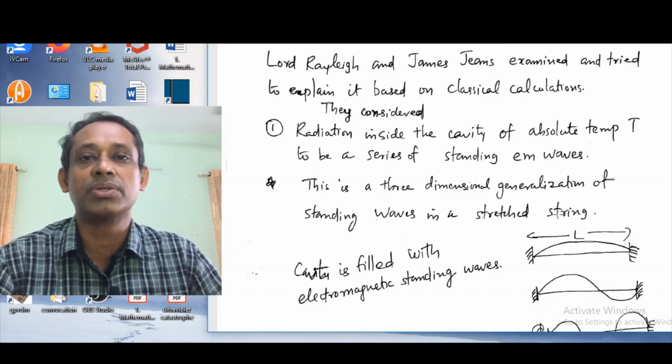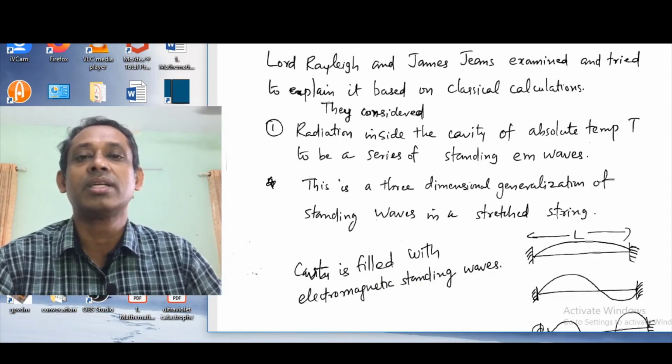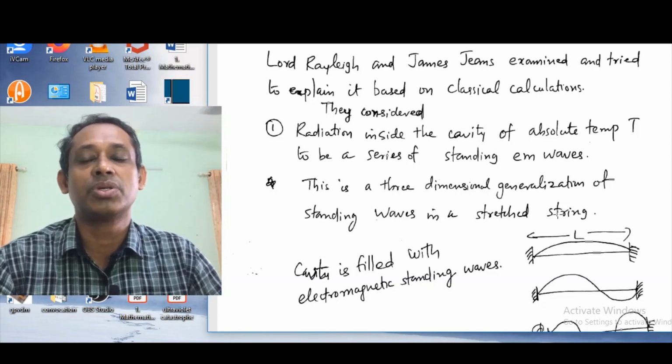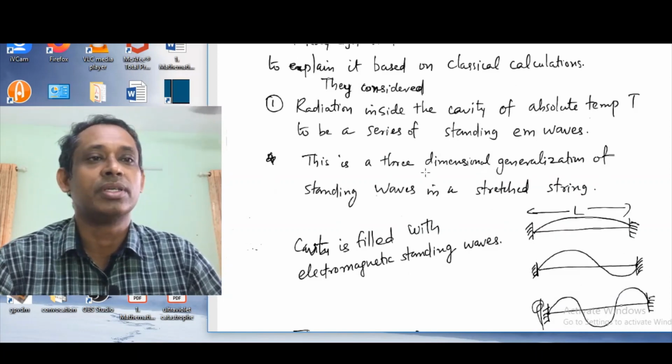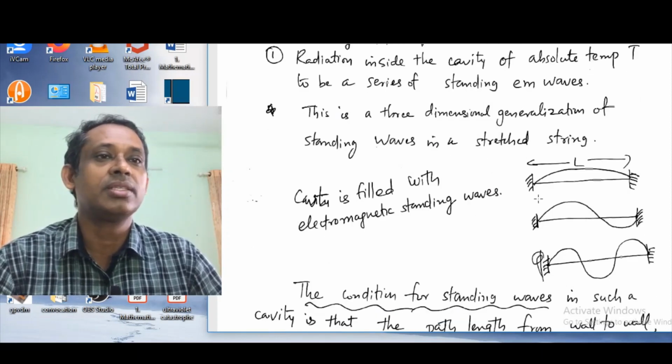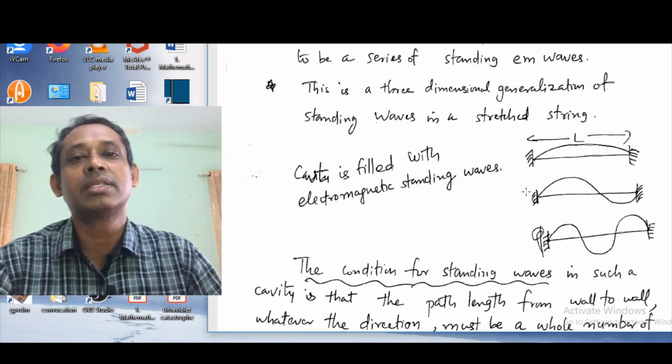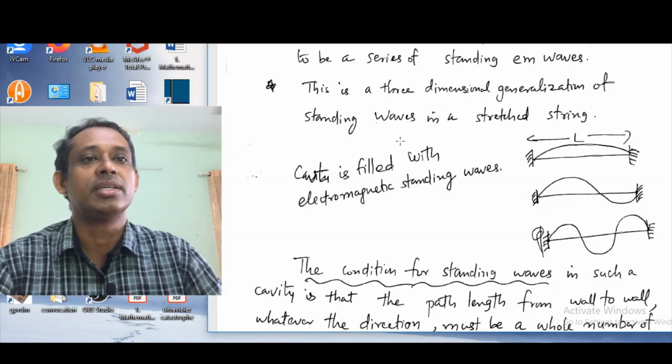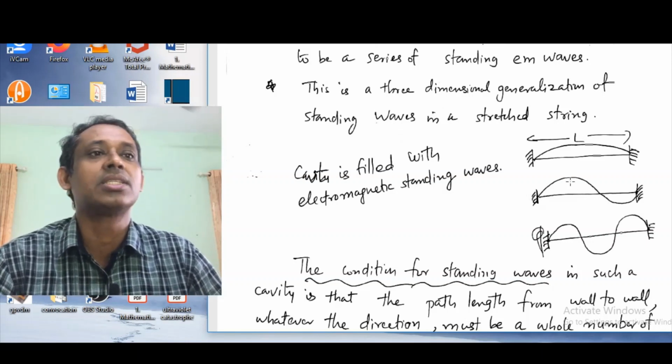Standing waves, because the electromagnetic radiation produced inside the cavity undergoes multiple reflections inside the cavity. So they form a kind of series of standing electromagnetic waves. This is actually a three-dimensional generalization of the standing waves formed on a stretched string.